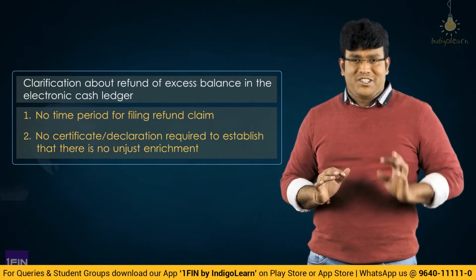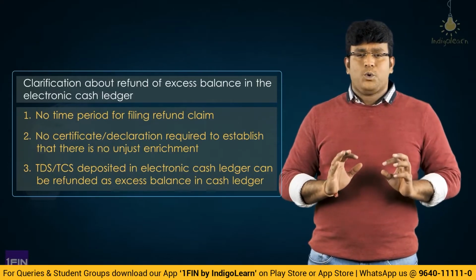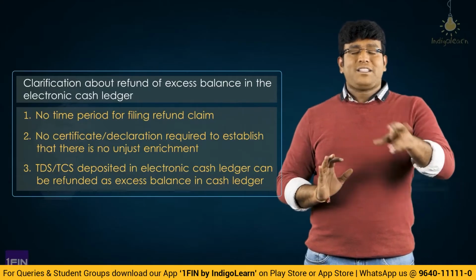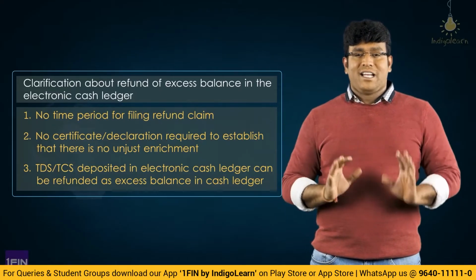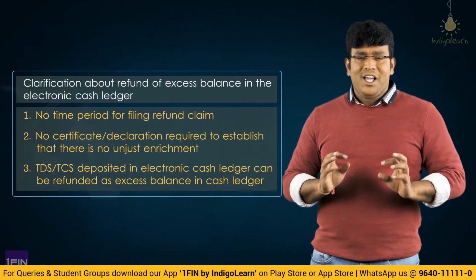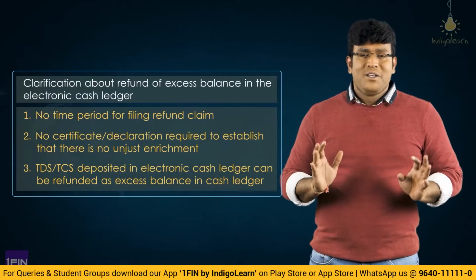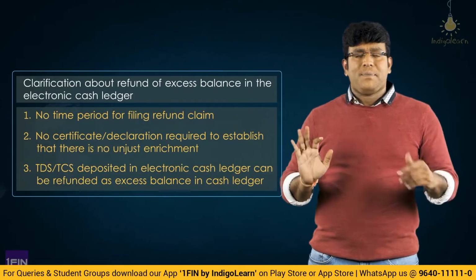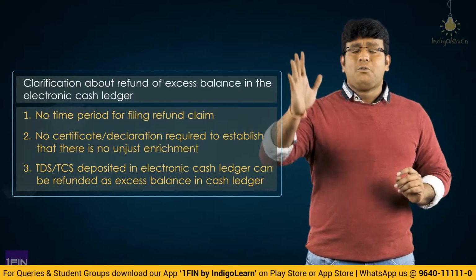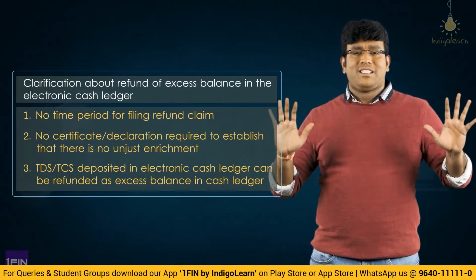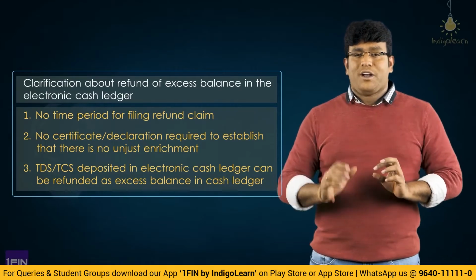Number 3, this is very, very interesting. We all know that the TDS, TCS credits under section 51 and 52, once accepted, will reflect in electronic cash ledger but not electronic credit ledger. So they have given interesting clarification that the TDS, TCS credit which are credited in electronic cash ledger can also be claimed as a refund. So in simple terms, you can happily take refund from electronic cash ledger without any time limit, without any declaration, without any certificate. Such a wonderful, interesting clarification they have given with respect to claiming of refund of the balance of electronic cash ledger.